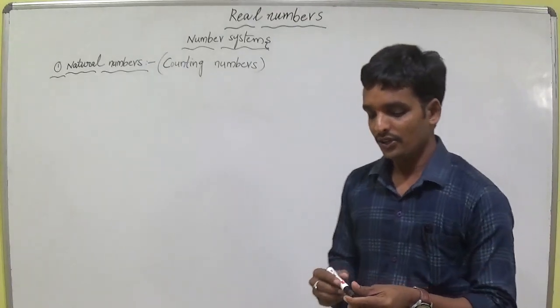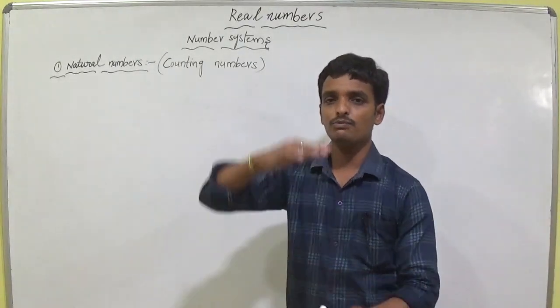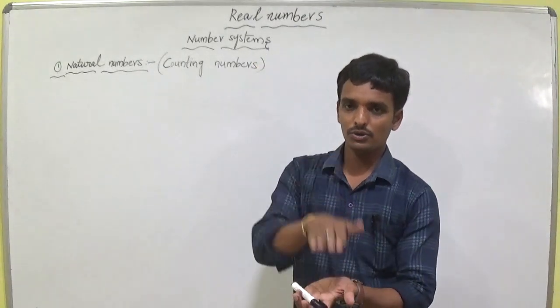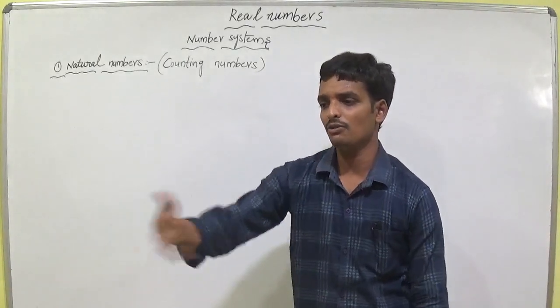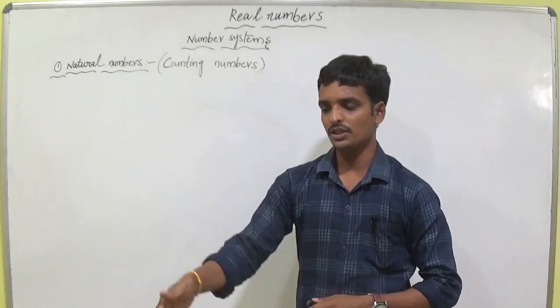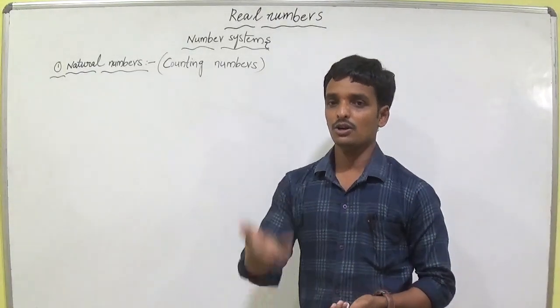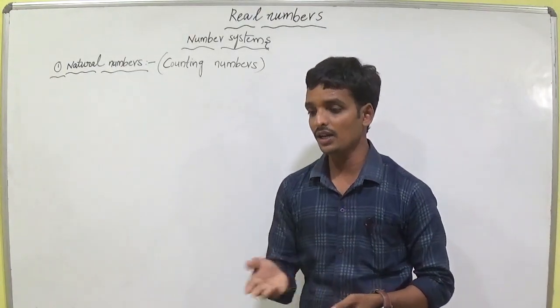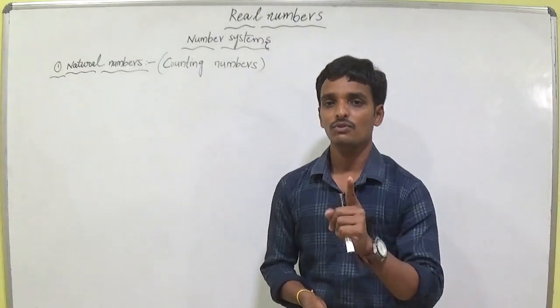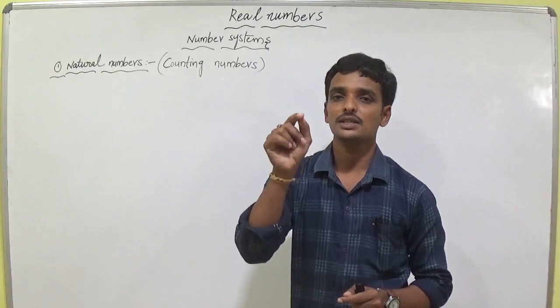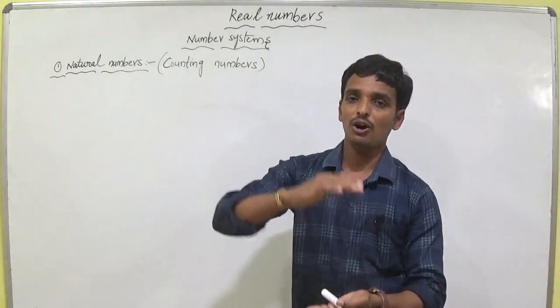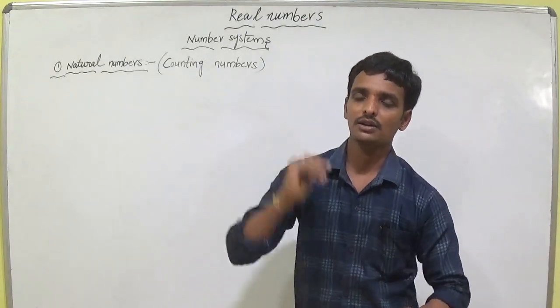For example, if you have a bundle of books, I will call one person to come here and count them. How does she or he count? She starts from 1, 2, 3, 4, 5, 6, 7, 8, up to however many books there are, and stops at the last one.